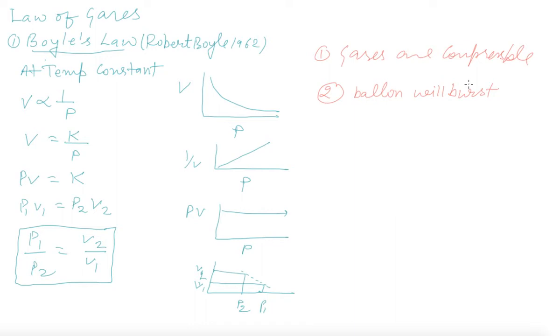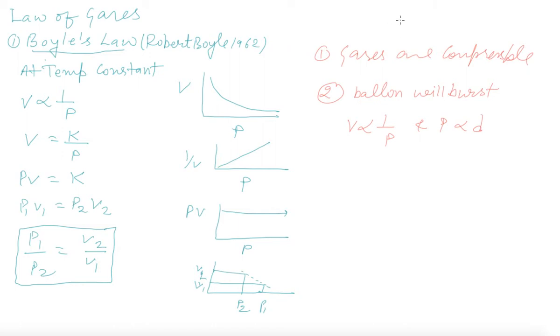And this law proves that gases are compressible because the density of gas is directly proportional to pressure. We know that volume is inversely proportional to pressure and pressure is directly proportional to density. So the density of gas is directly proportional to the pressure. At high altitudes, the pressure is low, so the density of air will be low on the mountains. So mountaineers have to carry oxygen cylinders to avoid respiratory problems. These are the uses of Boyle's law.